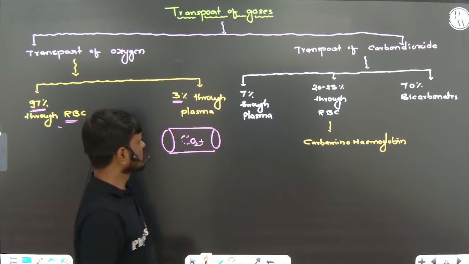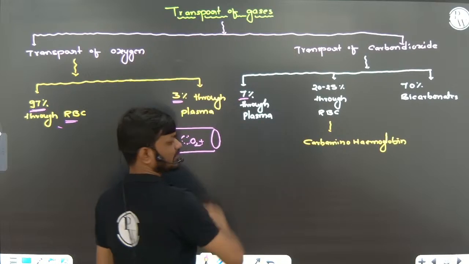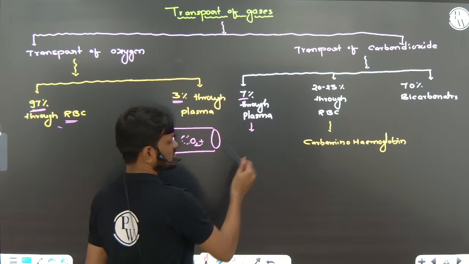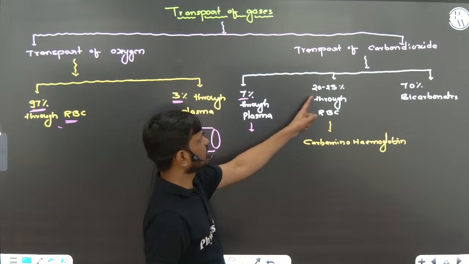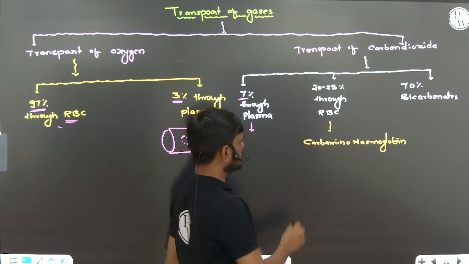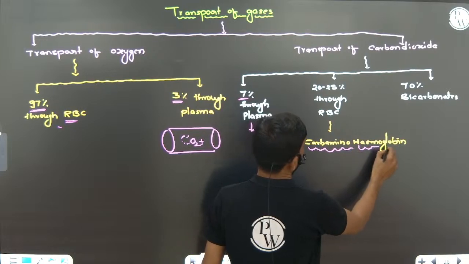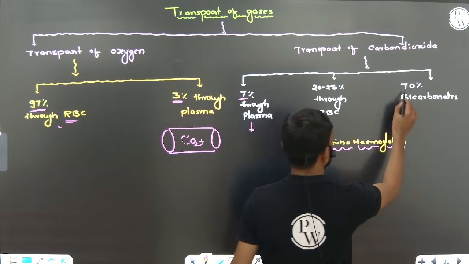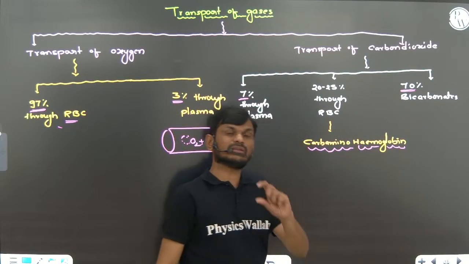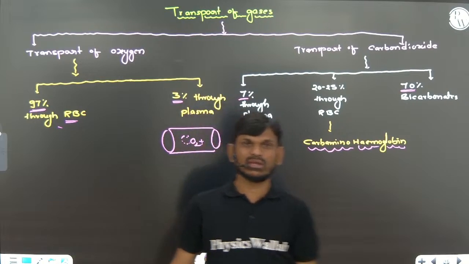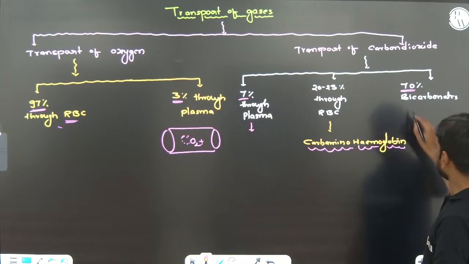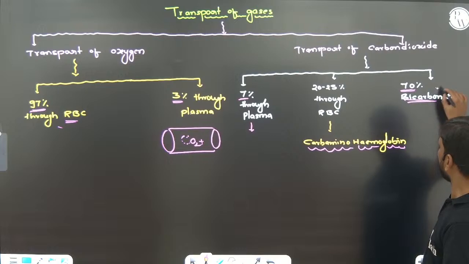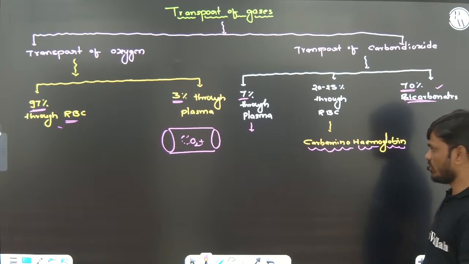So that's why in plasma, carbon dioxide is 7%. 20 to 25% of the carbon dioxide is transmitted in the form of carbaminohemoglobin, through the RBC. 70% of the carbon dioxide is transmitted in the form of bicarbonate ions, through the RBC and plasma. Very, very important.